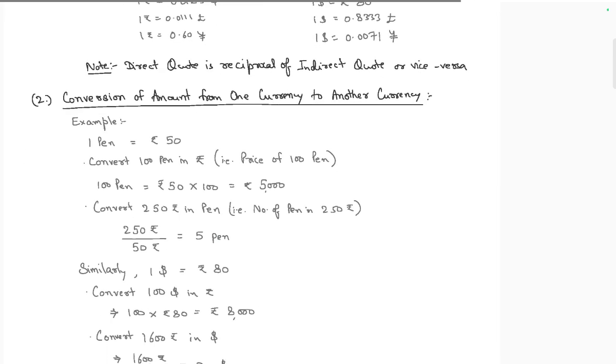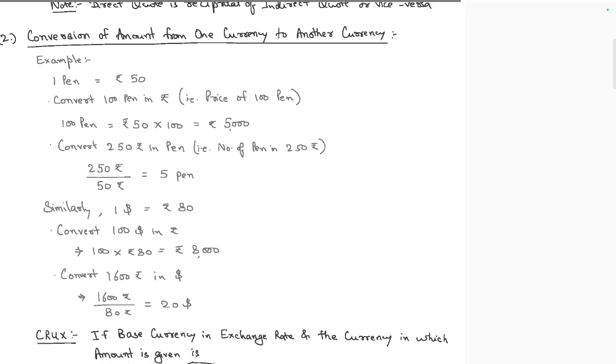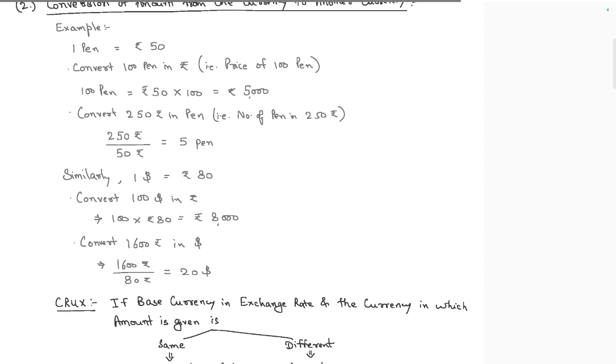Conversion of an amount from one currency to another currency. One pen is 50 rupees. 100 pens is equal to 100 into 50, which is 5,000 rupees. To convert 50 rupees into pens, it is 50 divided by 50, which is one pen.